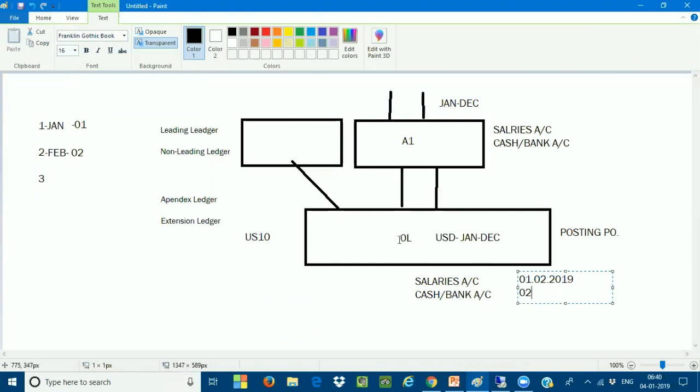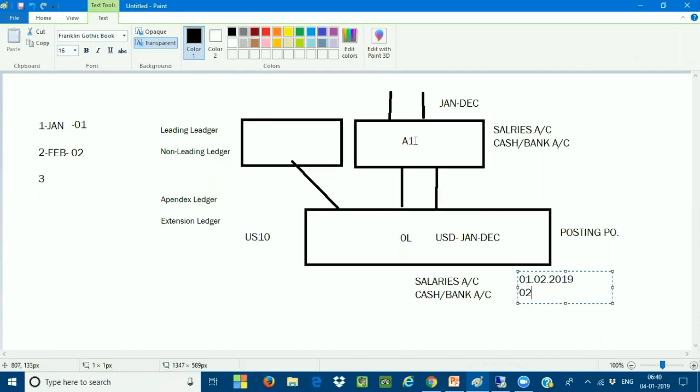This is what exactly I am doing in my leading ledger. But when the transactions are inherited to the extension ledger, in this extension ledger there is no control on the posting periods. Very, very important. You can open your period and close your period, or you can open all the periods in the year, or you can open the previous period. It is in your control. It is not under control just like a leading ledger. So the periods can be opened at any time in the extension ledger.